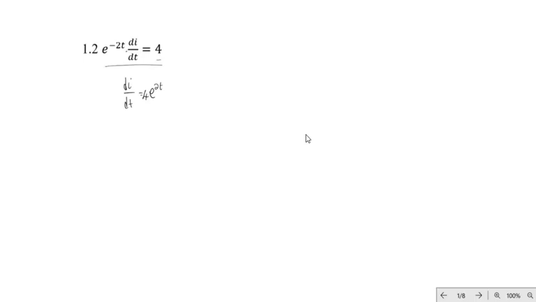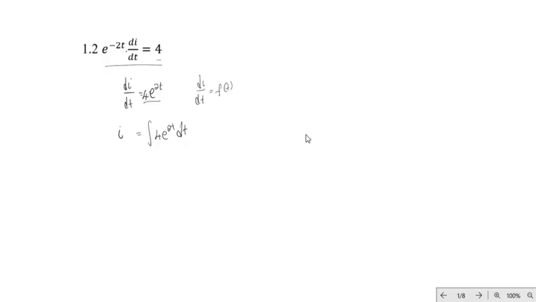Now that we have this equation, you can see it is in the form di/dt equals f of t, with f of t being this expression. In this case, you can just directly integrate. If we integrate, we will have I, and here we'll have the integral of 4 e to the power 2t dt. And then we integrate.